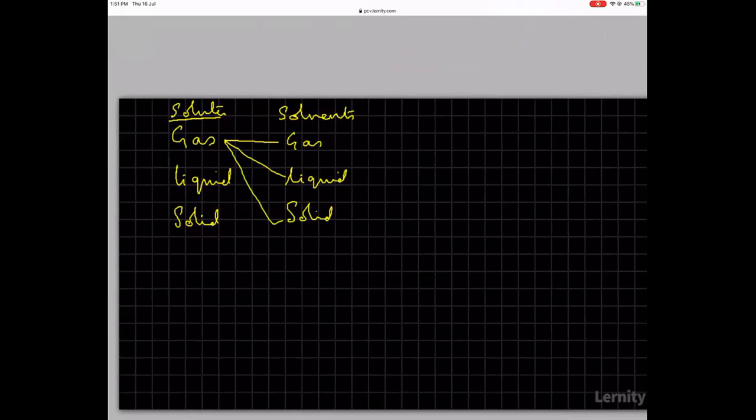So you have gas in gas. Air is an example of a gas in gas solution. Then you can have liquid in gas. Example of liquid in gas, chloroform is a liquid, chloroform dissolves. There are many examples. Dew is an example of liquid in gas.